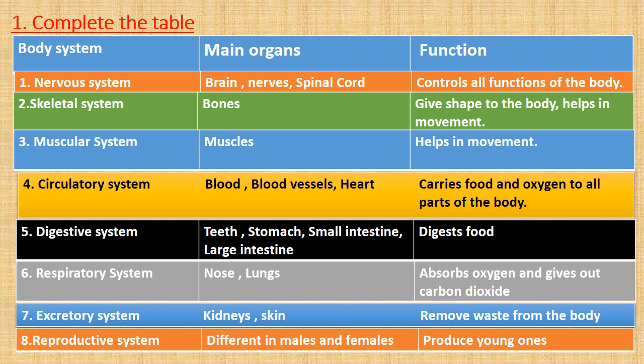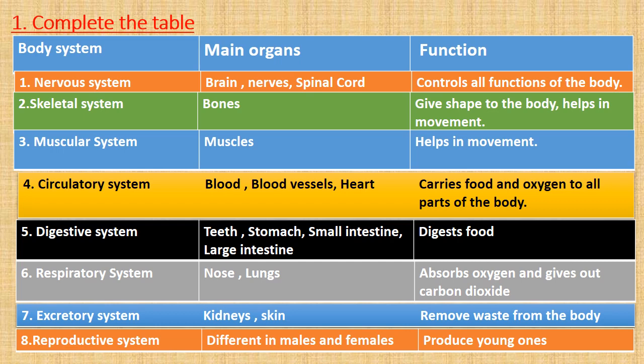Number 8 is reproductive system. The main organs in the reproductive system are different in males and females. Both males and females have different organs.